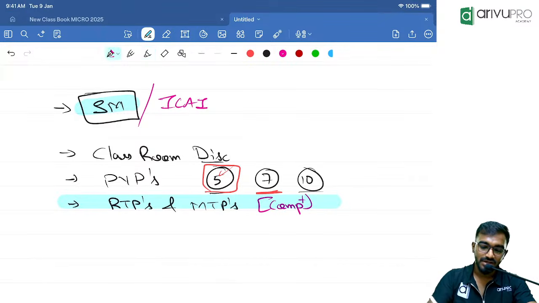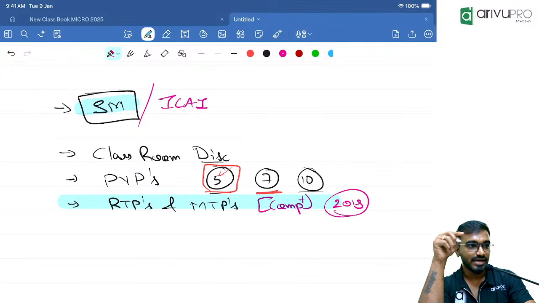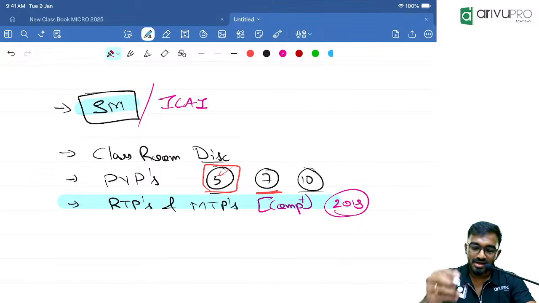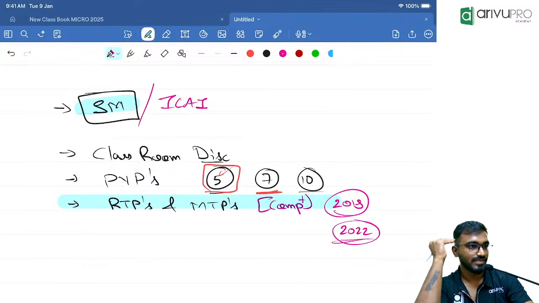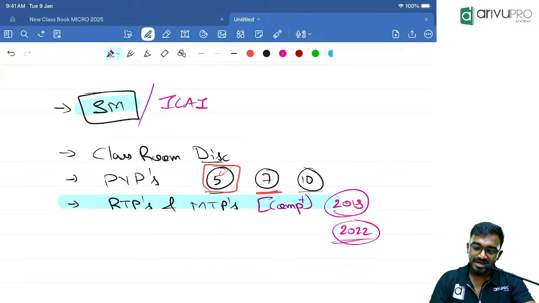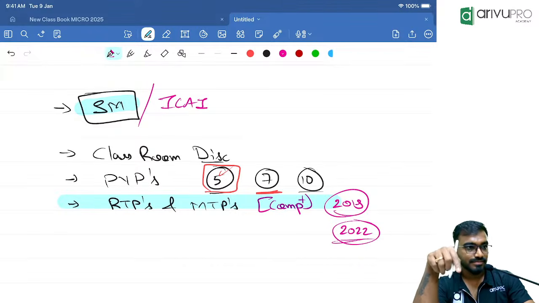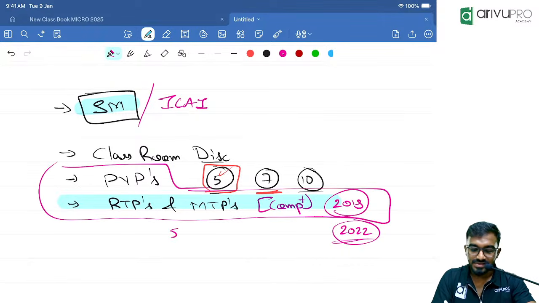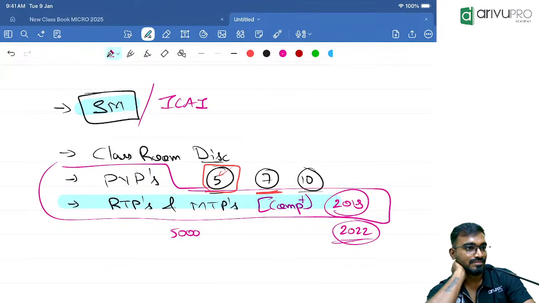And this compiler includes papers from 2018. During 2018, 19, 20, the economics syllabus was not micro and macro. It was economics and BCK. Ignore that second half, BCK 50 marks. From 2022 and later, this micro macro scheme came into the picture. From there, micro macro both are applicable. And average RTP, MTP, and past year papers. This includes 5,000 questions. 5,000 questions will be in your hand.